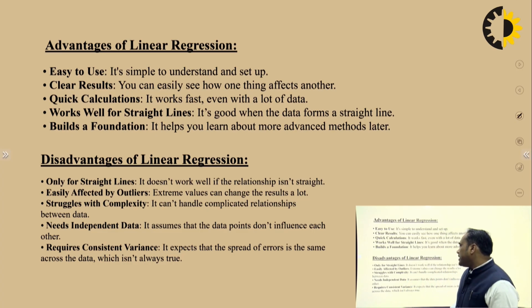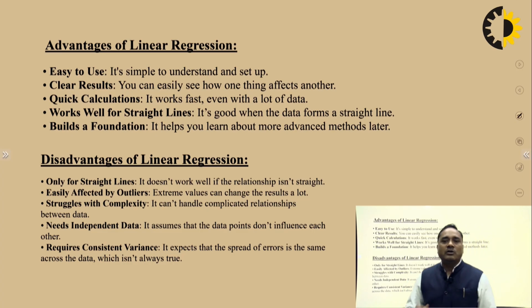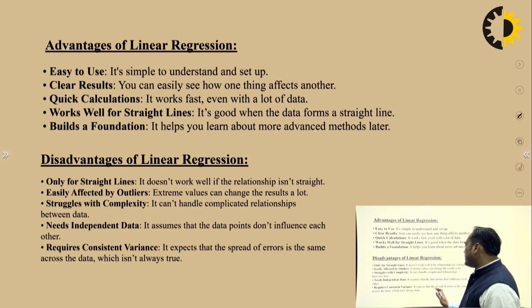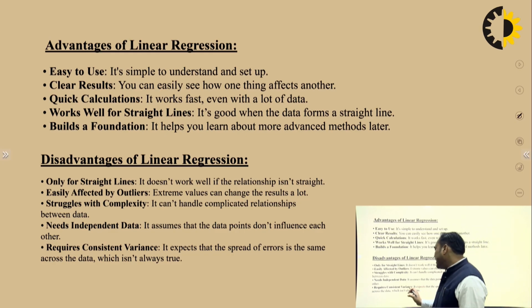So it is simple and does not give good results on complexity. It needs independent data, because it works on independent data. You put in the independent data, and on the basis of that we calculate the result. Let's say we give the independent data of x; on the basis of that we calculate the dependent value of y. It requires constant variance. It expects that the spread of the error is the same across the data, which is not always true.